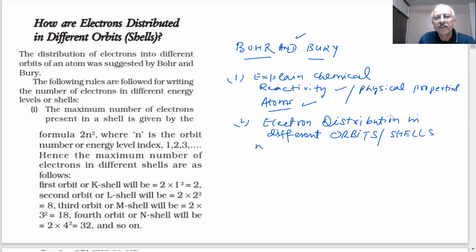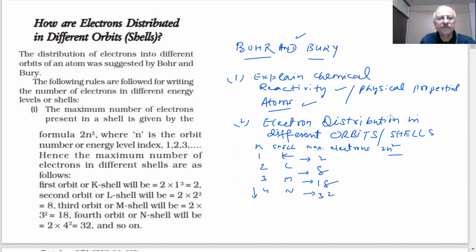For example, he said if n is equal to 1, then what is the shell name? K. n equal to 2 is L, n equal to 3 is M, n equal to 4 is N, KLMN, and so on. Right? And they also gave the maximum number of electrons. Maximum number of electrons was given by what rule, students? 2n square. So if n is 1, the maximum is 2. For n equal to 2, 8. For 3, 2 times 9 is 18. For 4, 2 times 16 is 32. Like this, we can find the maximum number of electrons in each shell.